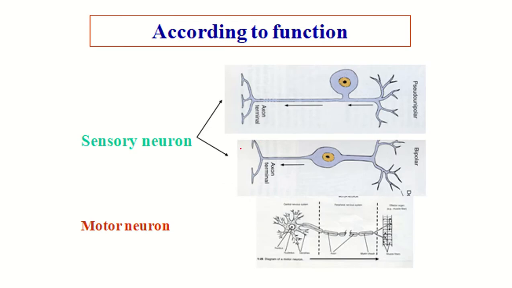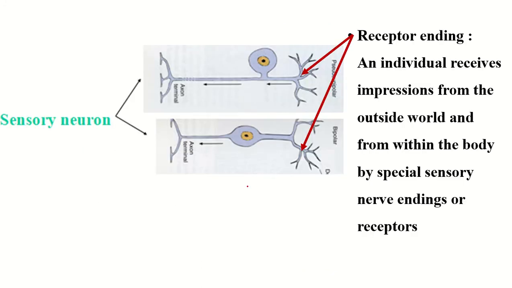According to function, neurons are of two types: sensory neurons and motor neurons. Motor neurons are multipolar neurons, and sensory neurons are pseudo-unipolar and bipolar neurons. Sensory neuron, the receptor ending: the individual receives impressions from the outside world and from within the body by special sensory nerve endings or receptors. So this end of the sensory neuron is converted into a receptor.